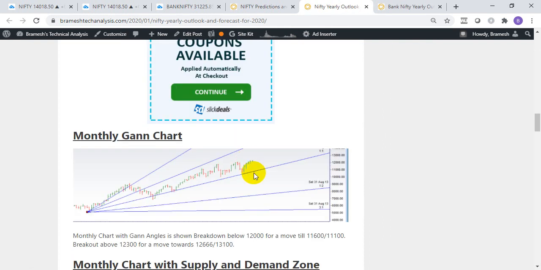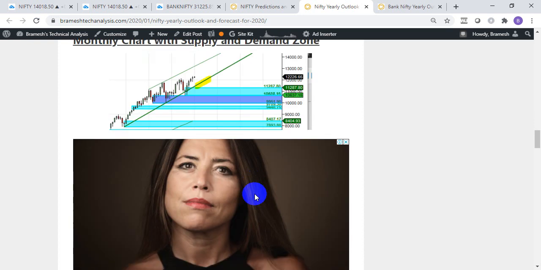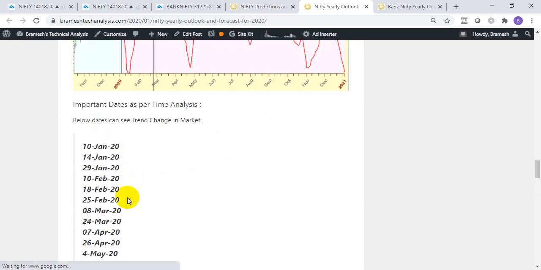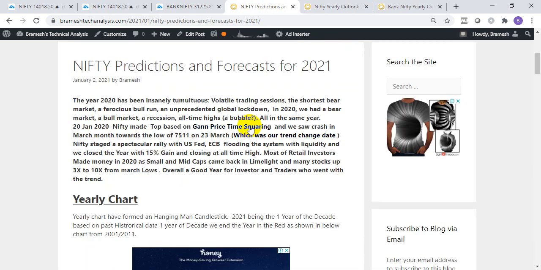And once it broke this level of 12,000 odd levels, as per this Gann level, we had a fall all the way till the next one-to-two Gann angles. And these were support and resistance, and these were the important trend change dates which we have given. How to trade on this trend change date? I'll just explain you. So I have just given this year's forecast.